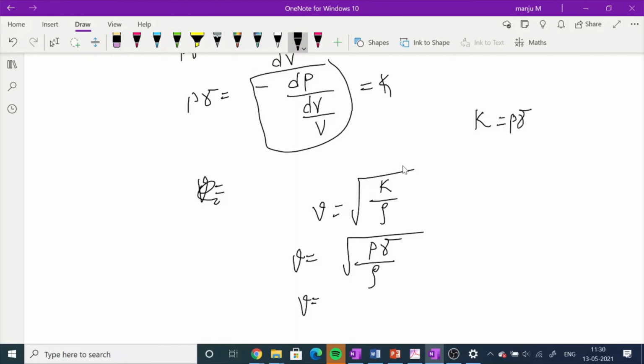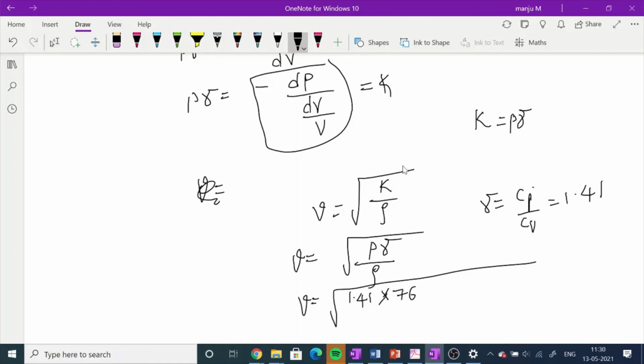Further, if I substitute the values, V is equal to root of, gamma is Cp by Cv, which for air is equal to 1.41. I will take it in CGS units: 1.41 into 76 into 13.6 into 980, the value of g in dyne, divided by rho in CGS units, which is 0.00129.